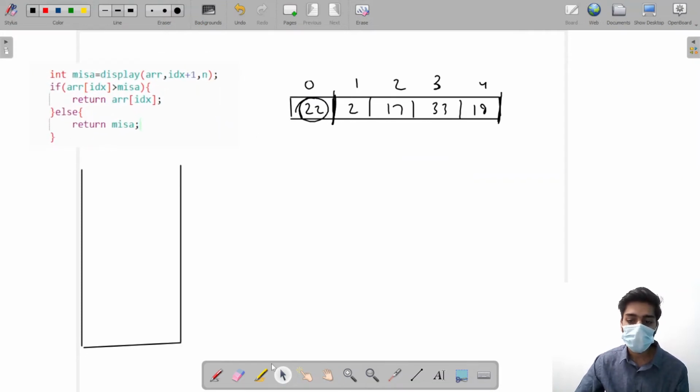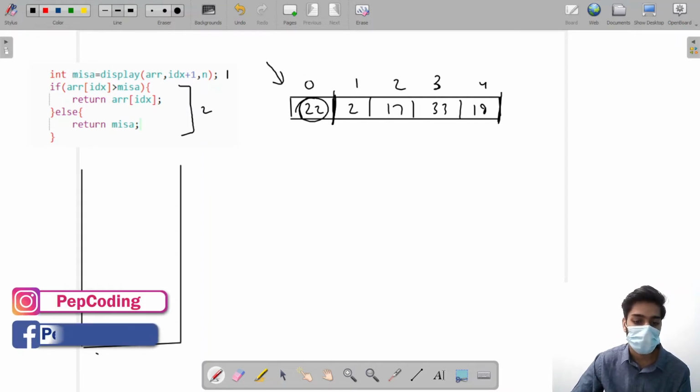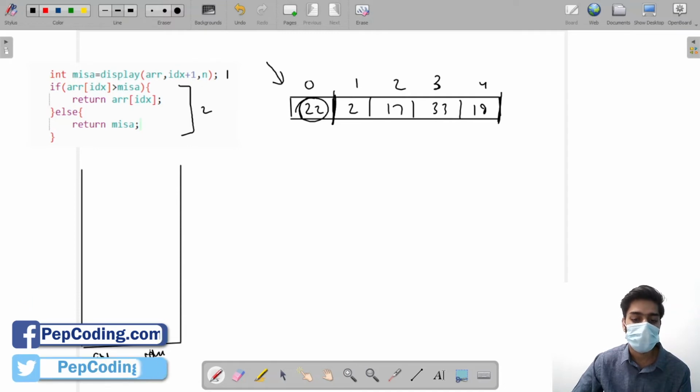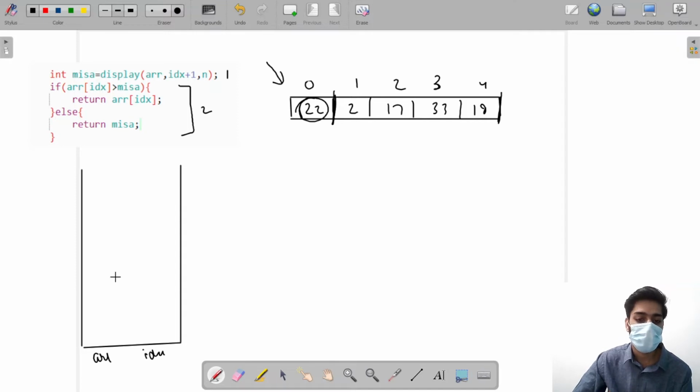Okay. Let me call this the first call and this the second call. So the counter is pointing towards the 0th index. Here, this is my array and this is my index. Now it's pointing towards the 0th index. So what will happen? The 0th index is pushed in the stack and the first call takes place. Now the first call says that the index should be incremented. It should be moved to the next element. So my counter is incremented and now it's pointing towards the first element, and the first element is pushed in the stack.